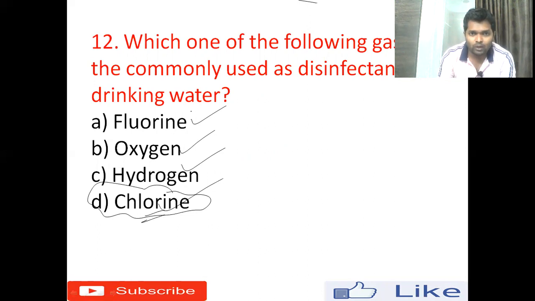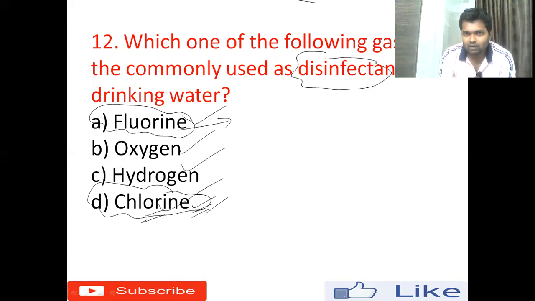And how about fluorine? Fluorine is a chemical used in the manufacturing of plastics and in the glass industry, and also in the medical field. So the right answer for this question is chlorine. It is very important, and we have to remember that it is used to disinfect or purify drinking water.